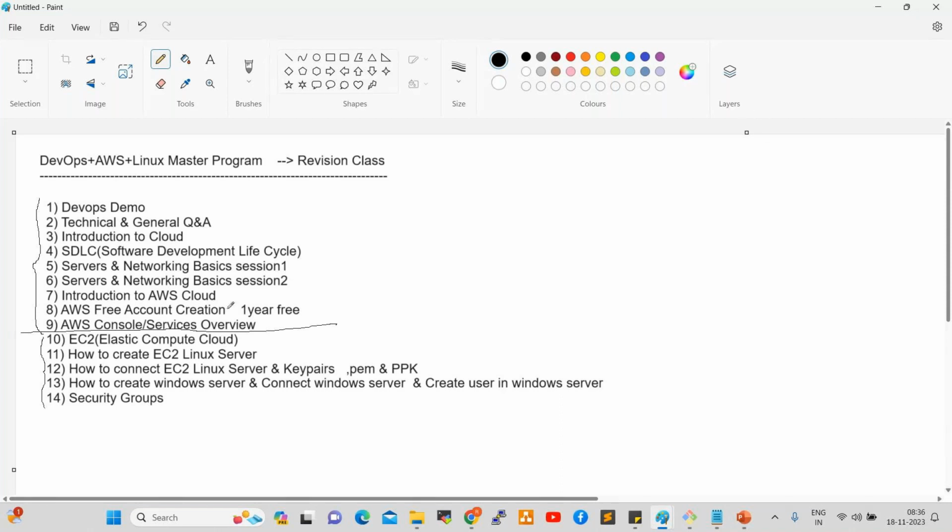Now, how to create an EC2 instance? Before that, how can we create an AWS account? Already we discussed. I shared one document also for this: how to create an AWS account.